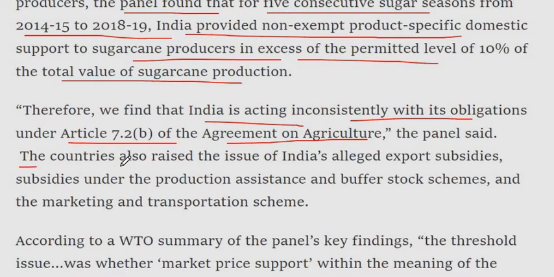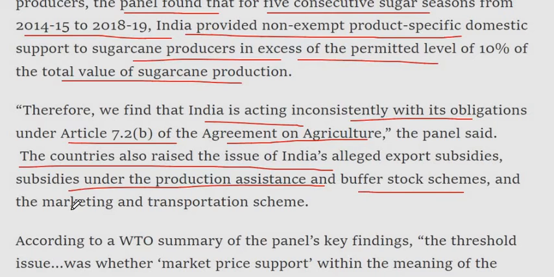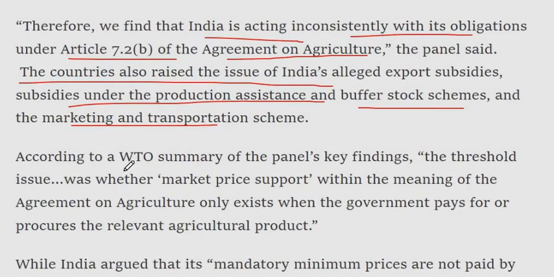The countries also raised the issue of India's alleged export subsidies, subsidies under the production assistance and buffer stock schemes, and the marketing and transportation scheme.